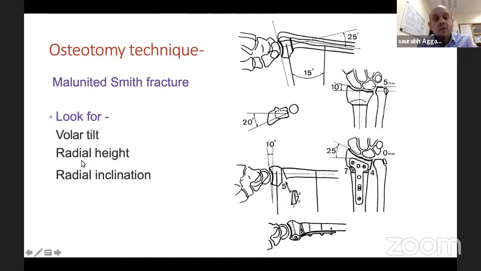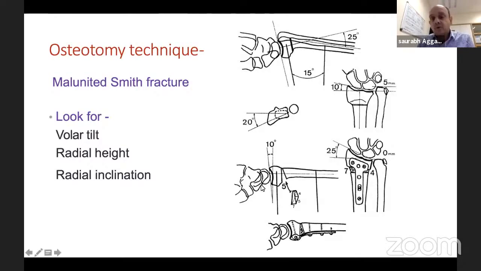So I've shown you how to correct all the 3 parameters of volar tilt, radial height, radial inclination. So let's start with volar tilt. So you can see, as I was just telling you, this K wire goes parallel to the line of deformity. In this case, it's around 50. And then on this slide, you can see radial inclination instead of, let's say, 22 degrees is around 10. So this patient, if you like, has lost 10 to 12 degrees. And then there's a radial shortening.